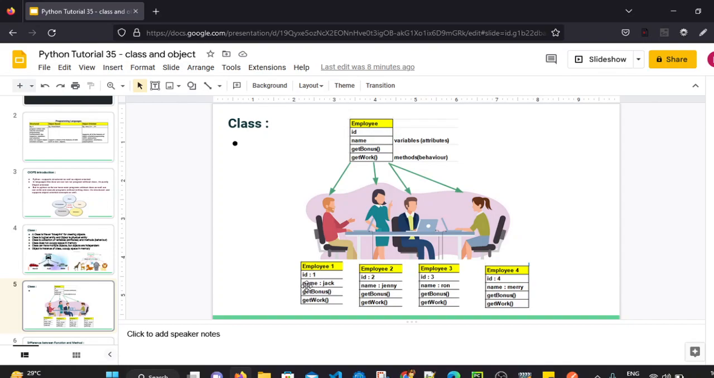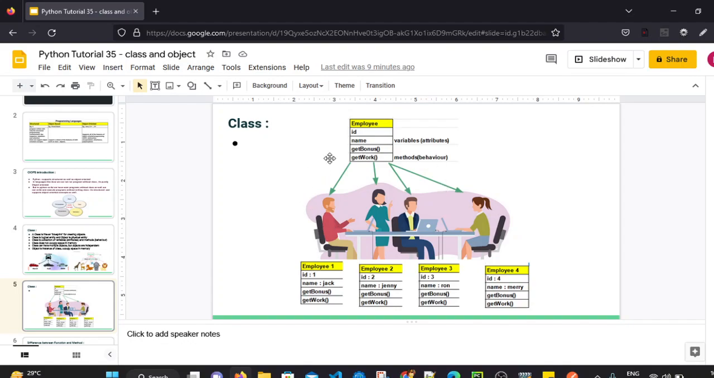They can have different names as well. Name is a common attribute for all the objects, but the value will be different. First employee can have Jack as a name, second employee will have Jenny as name, third employee will have the name of Ron, fourth employee is Mary. So the name attribute is common across all the objects, but the value will be different. They are independent of each other.